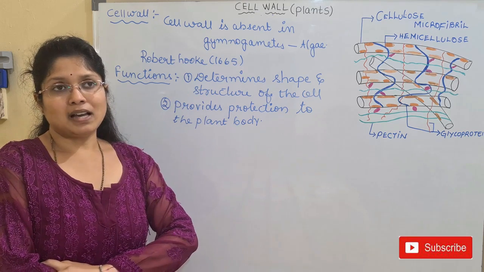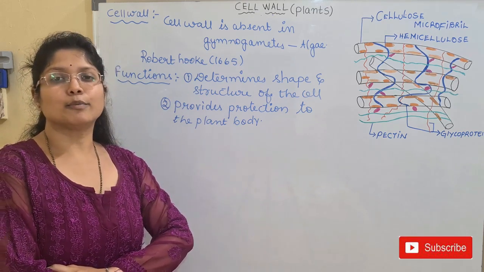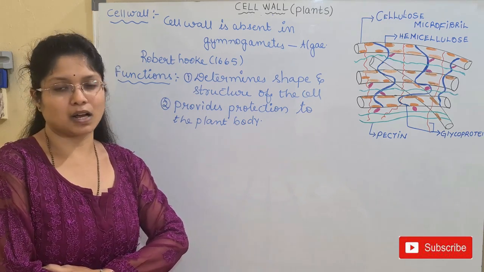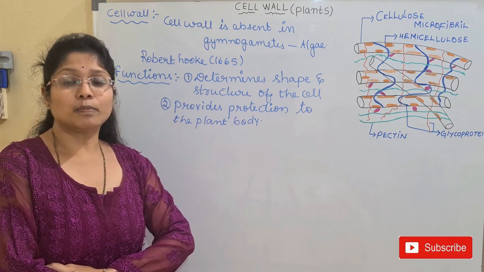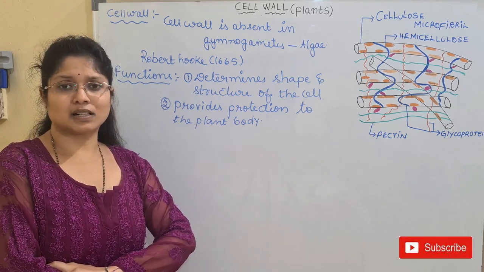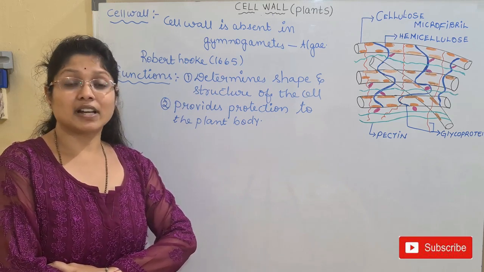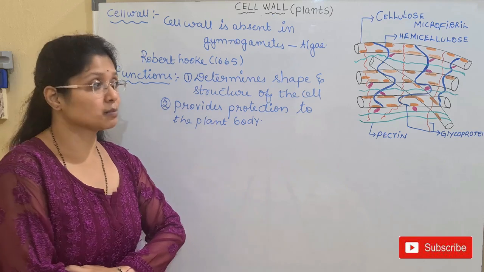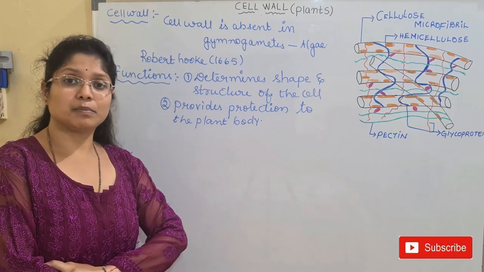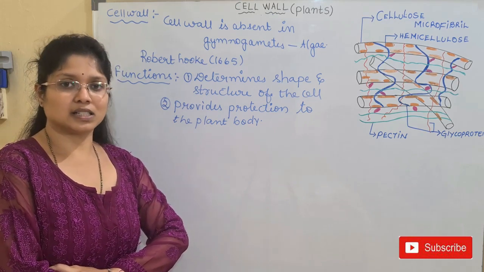And if you compare this with the higher organisms, plants even lack immunity. A proper immune system is lacking inside the plant body. So in order to manage all these functions and prevent all these conditions, the plants have this cell wall. We all know prevention is better than cure, so the same principle is applied here. It is a preventive measure to help the plants survive and sustain in the environmental conditions.